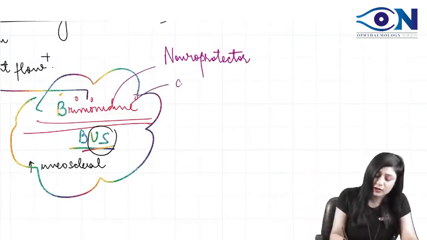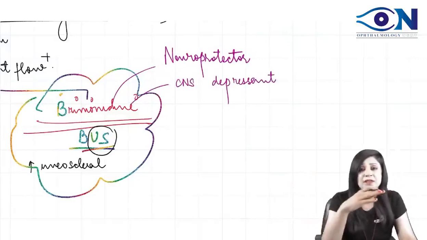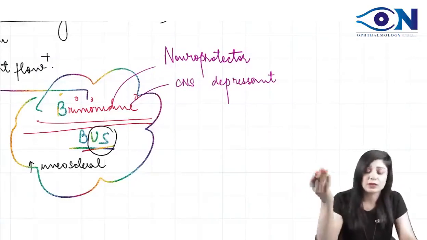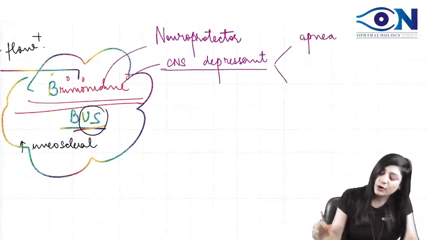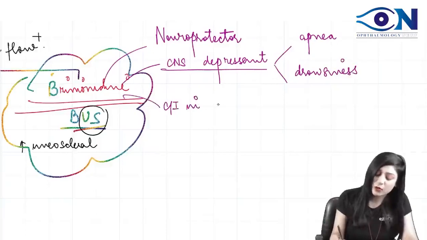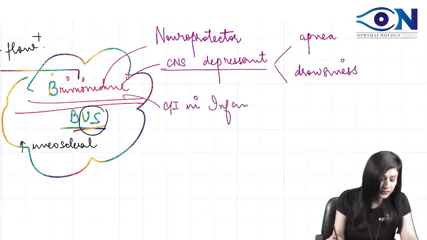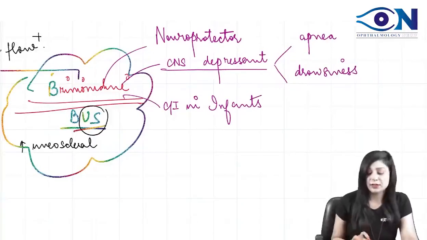It is also a CNS depressant, and if you go back to the AIIMS PYQs, you will get many questions on that. Which drug causes apnea, or which drug causes drowsiness? Which drug is contraindicated in infants? In all these conditions, your answer will be brimonidine only.